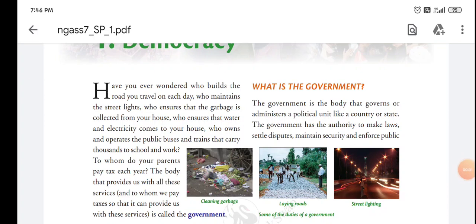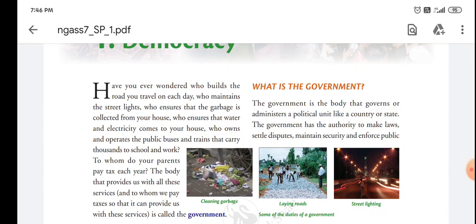Good morning, children. Today I am going to start Civics Chapter 1, Democracy. Democracy is a form of government. It is a worldwide form of government.